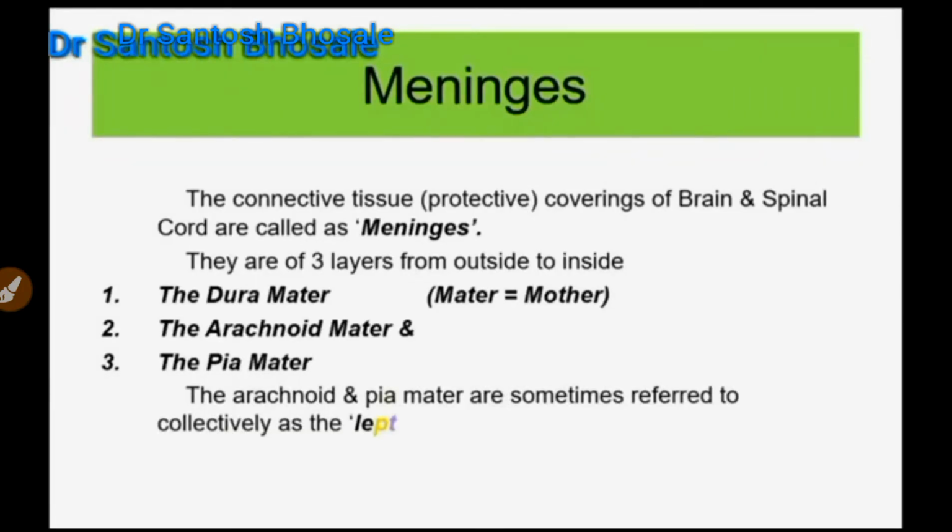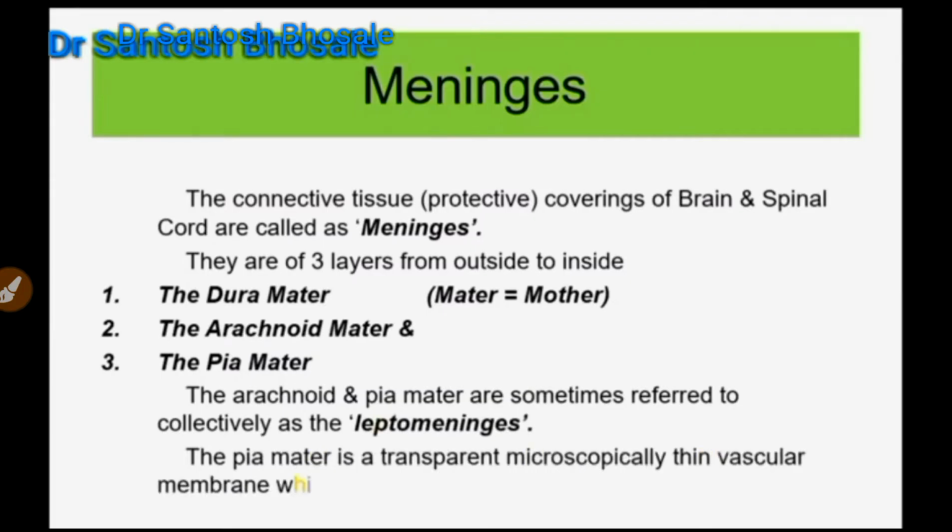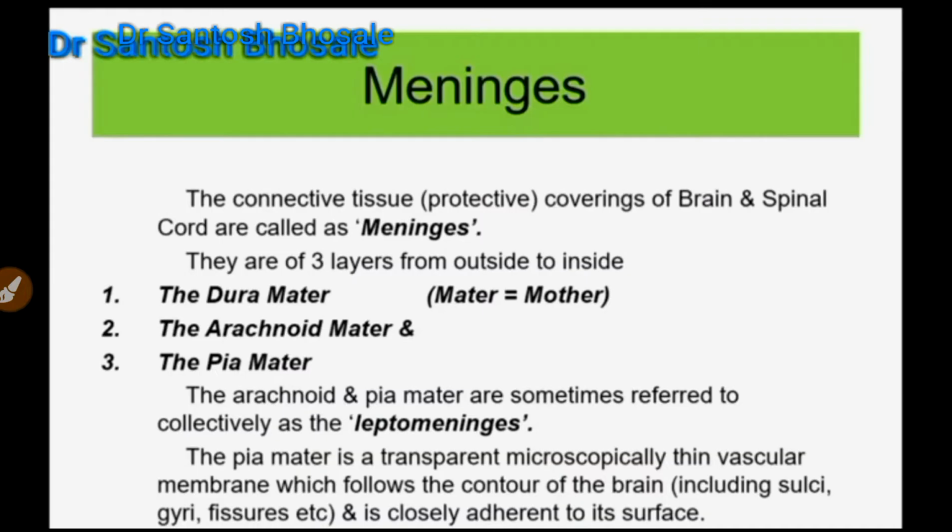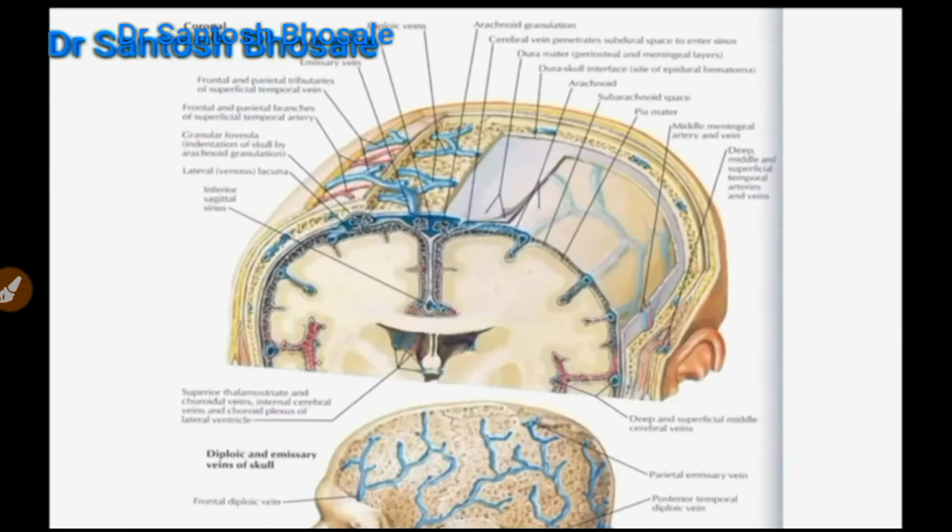These three coverings cover the brain like a mother, and arachnoid and pia mater together are called leptomeninges. The dura mater is tough and durable, whereas arachnoid mater is spread like a spider web. Arachna means spider, whereas pia mater is transparent and vascular and completely covers the contour of the brain, that is cerebrum, cerebellum and brainstem and part of the spinal cord, and it is closely adherent to its surface.